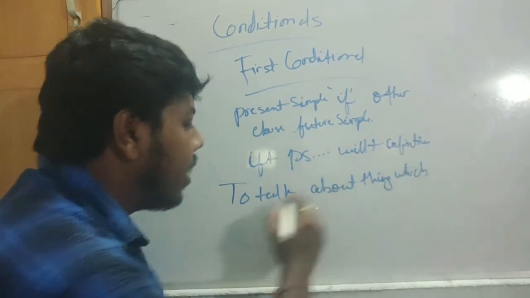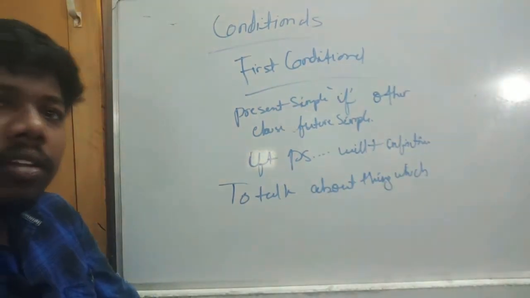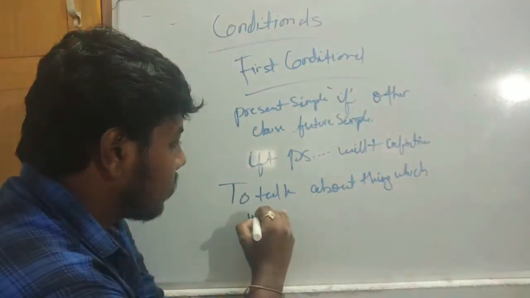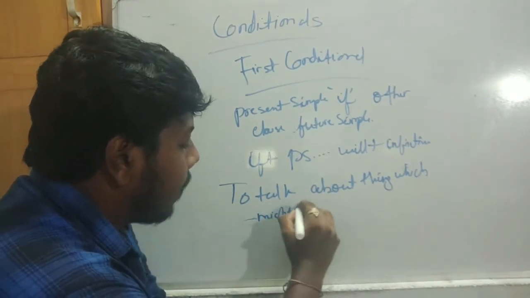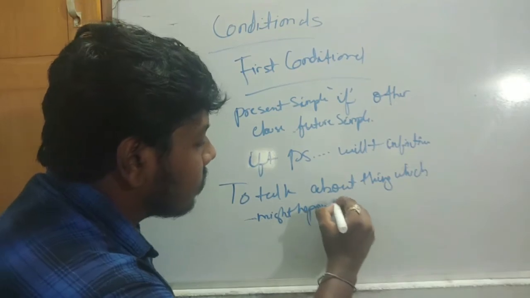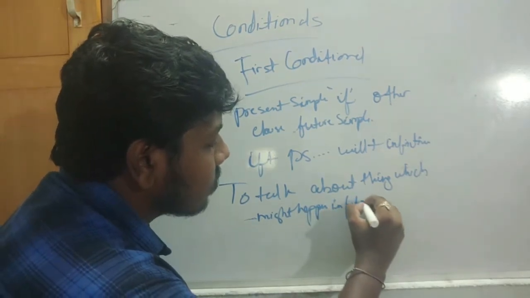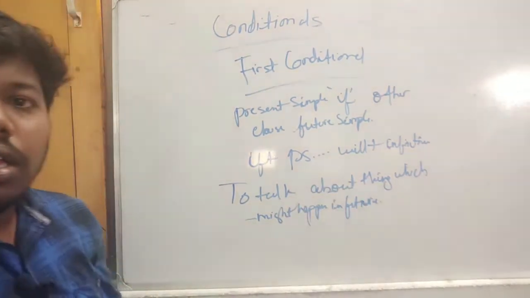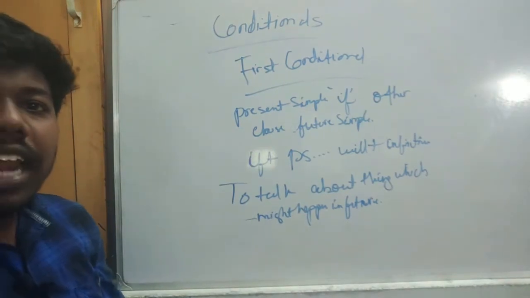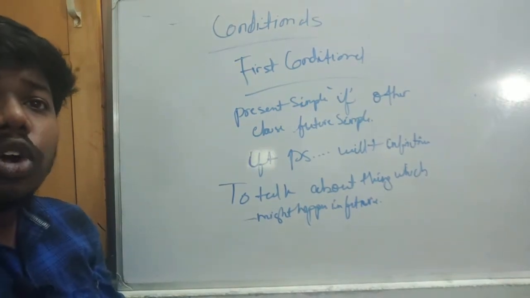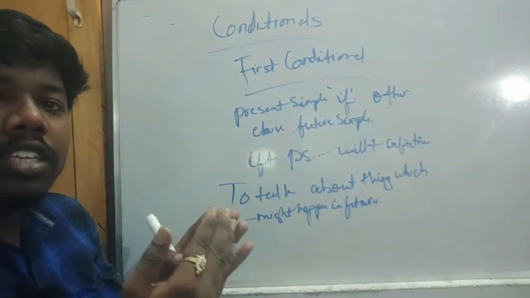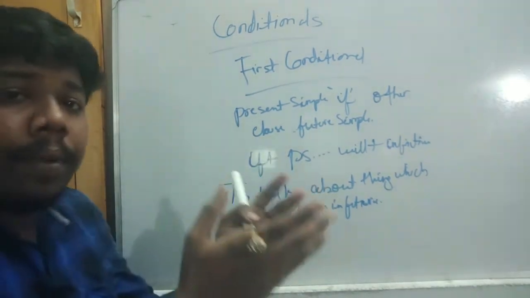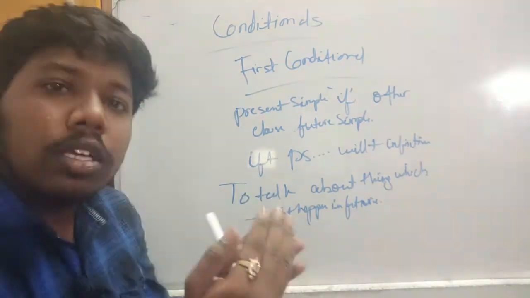So this describes possible things which could easily come true. It gives you the possible things, not like the zero conditional, which will happen. It is up to the possible things. Okay?